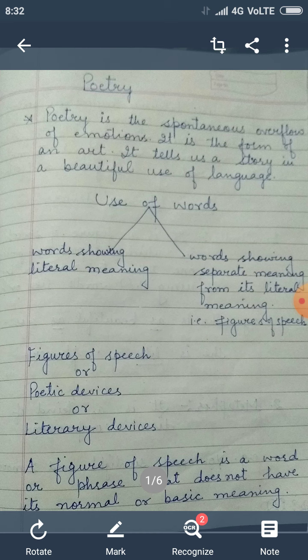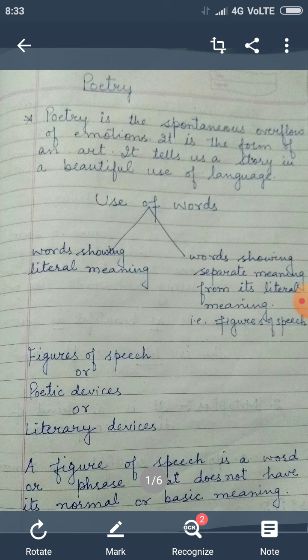The poet has emotions, ideas, thoughts, and feelings, and he expresses those thoughts by the use of language. He tries to use the language or the words in such a way that it is poetry. So the use of words is of two types. Words showing literal meaning, where we use the words when they show their dictionary meaning, and the use of words showing a separate meaning from their literal meaning.